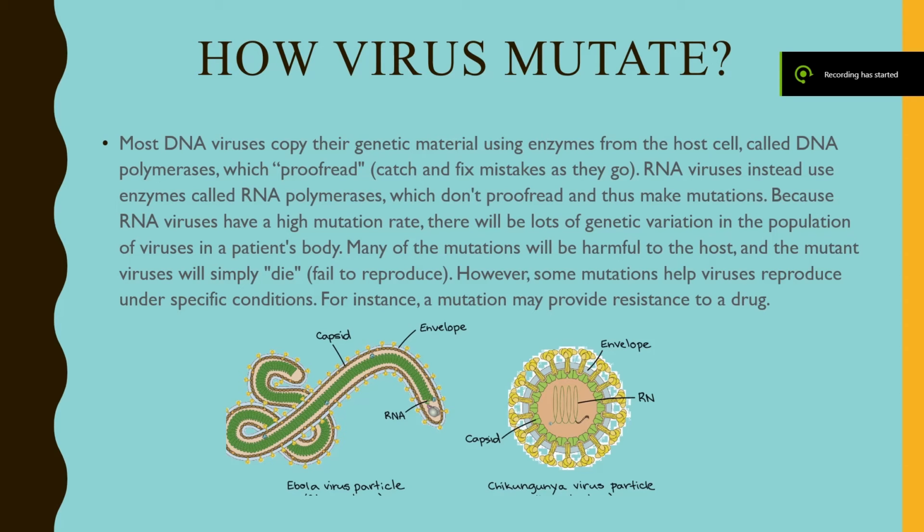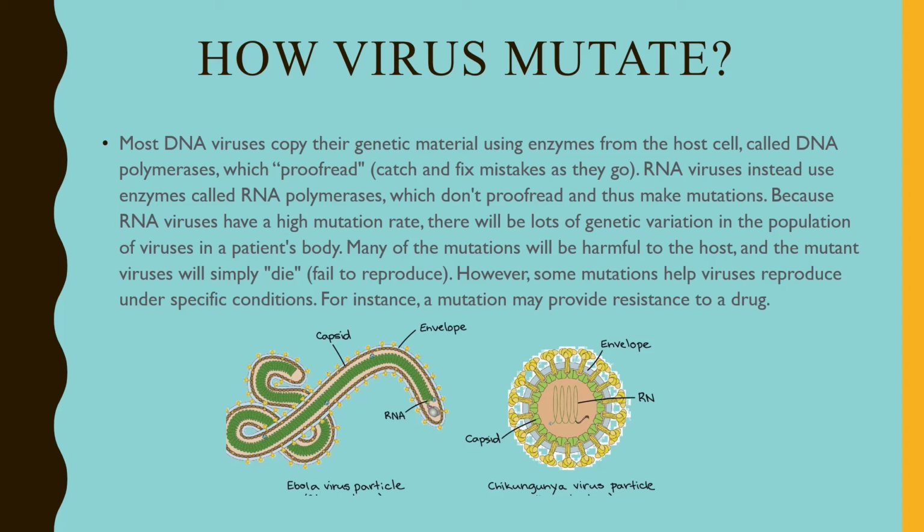So how do viruses actually mutate? We're going to use a bit of scientific knowledge to explain. There are two types of viruses, DNA virus and RNA virus. So DNA viruses copy their genetic material using enzymes from the host cell called DNA polymerase, which proofread, meaning catch and fixes mistakes as they go. During viral replication, any incorrect change in the replication of nitrogenous base will be corrected.